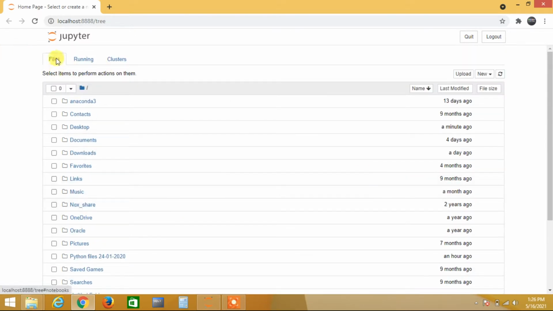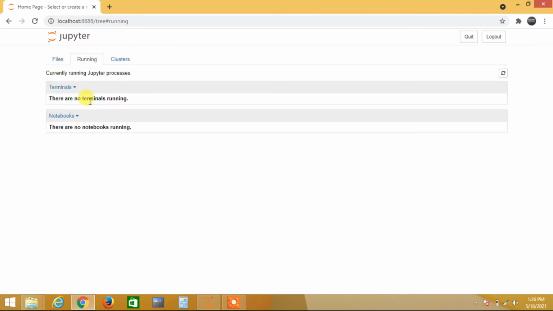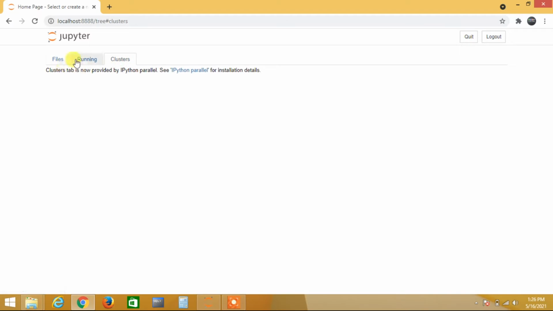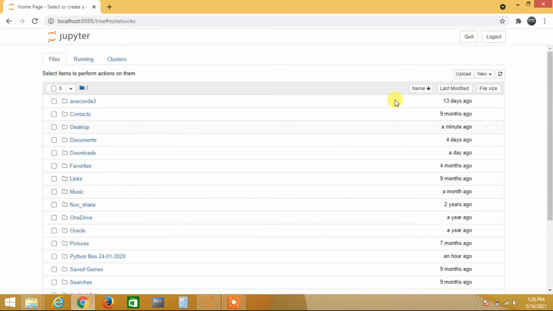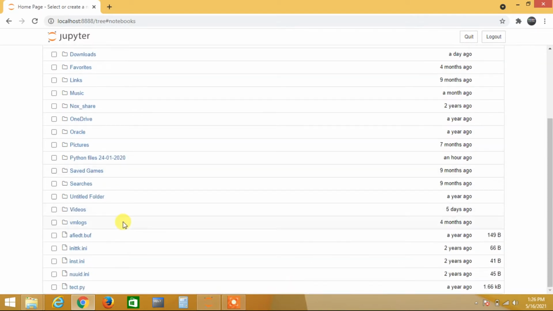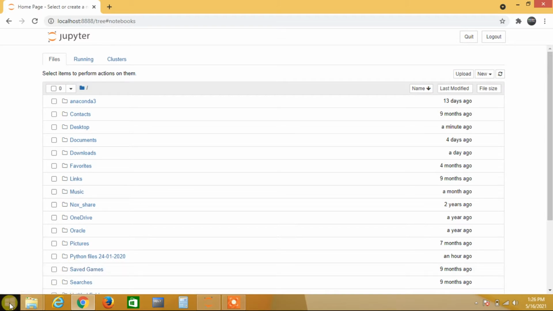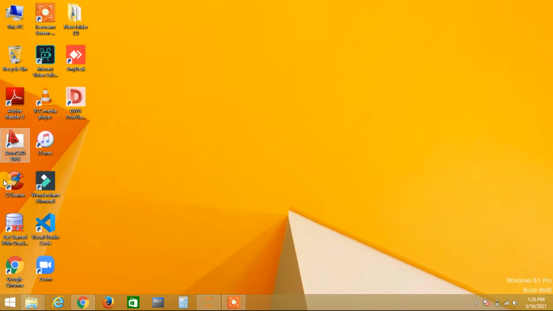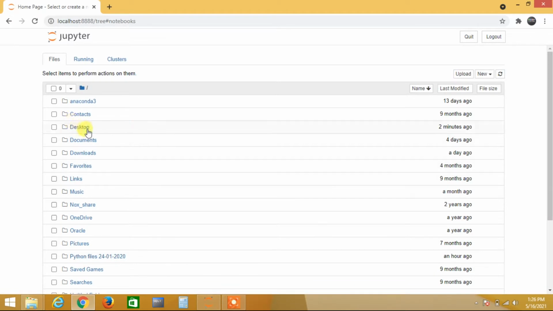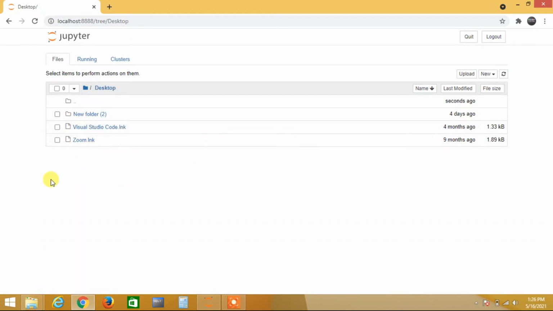It shows all the files, and it shows which files are running. Currently there are no files running, this is the clusters. When you go to Files, you can upload files, or here we can create new files. We can refresh this window, and we can list these names by type. These are the files which are present on the desktop, right? All these files are present here. So I'm going to the desktop, then I want to create one folder here.